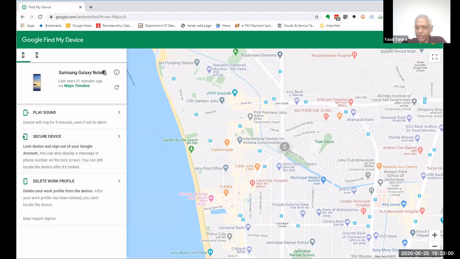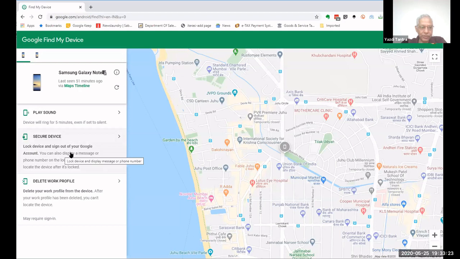Okay, it is finding the location. Yes, the location is very much there on the screen. The location of where the phone is very much there. See the phone here in the center. This is where I am just now. Okay, it will show you the location. It will not give you the name of the person who is holding your phone, but it will show you the location.